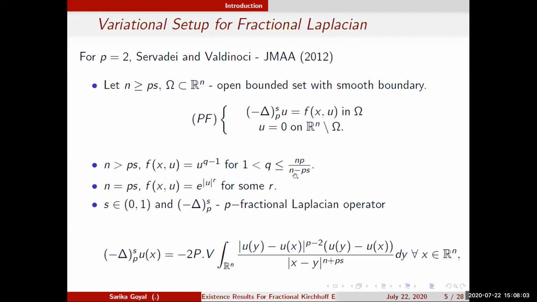So when n approaches ps, this quantity becomes infinity, which means the nonlinearity will behave like an exponential. So whenever we study any PDE in the case n equal to ps, the nonlinearity always behaves like an exponential, and when n is greater than ps, it behaves like a polynomial.